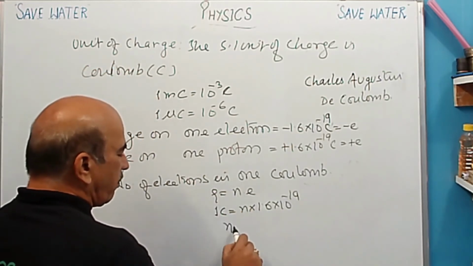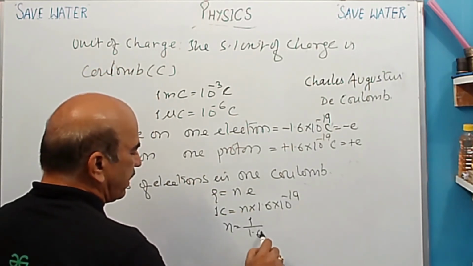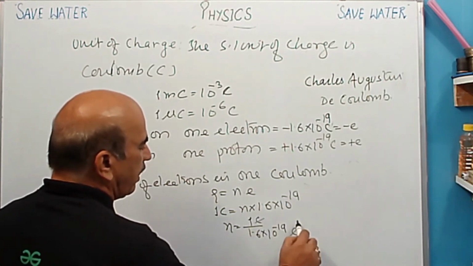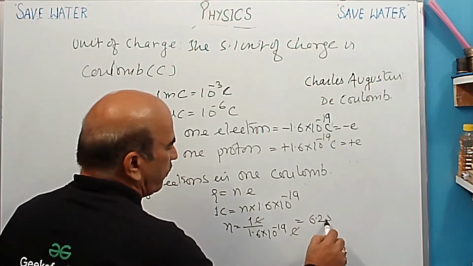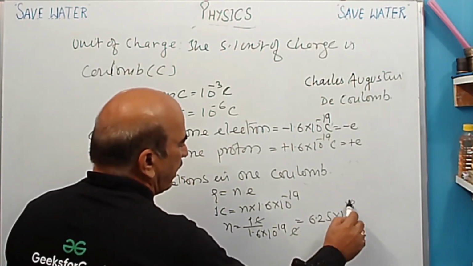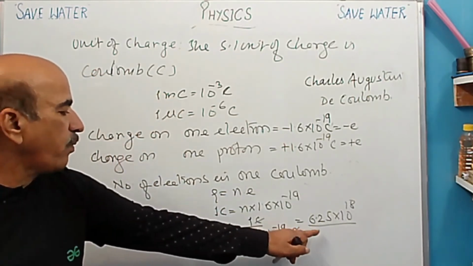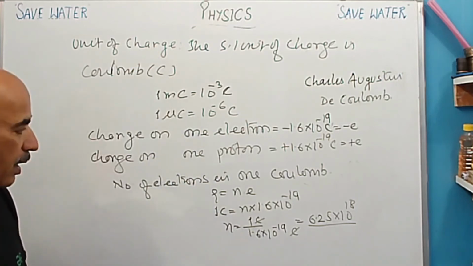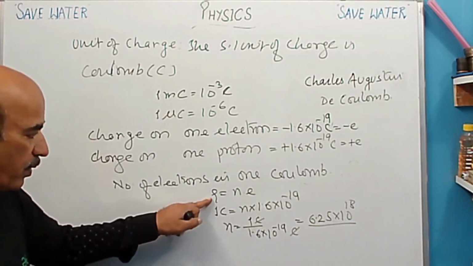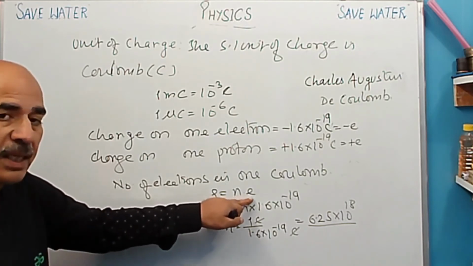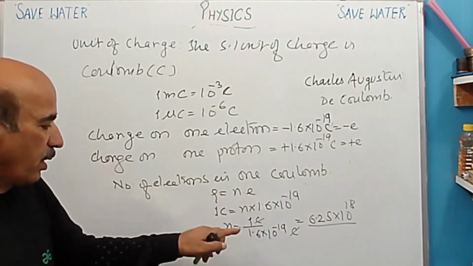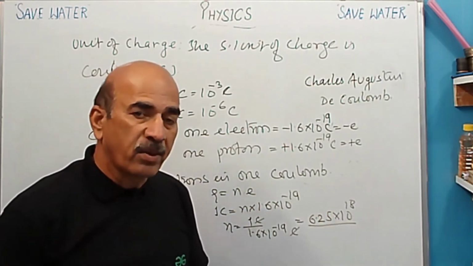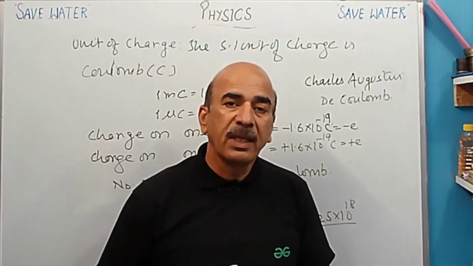So here N will be 1 upon 1.6 into 10 raised to minus 19. Here it is Coulomb, Coulomb, cancel. What do we get? 6.25 into 10 raised to power 18. So 6.25 into 10 raised to power 18 electrons are present in 1 Coulomb. And charge is represented by Q, N is the number, e is the charge on 1 electron. So 1 Coulomb contains 6.25 into 10 raised to power 18 electrons. So this is important for competitive exams.